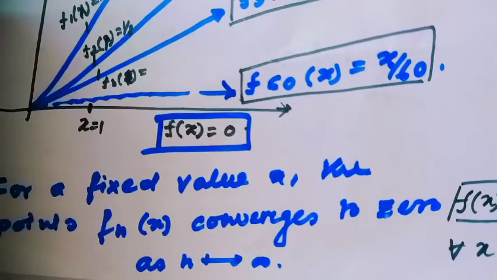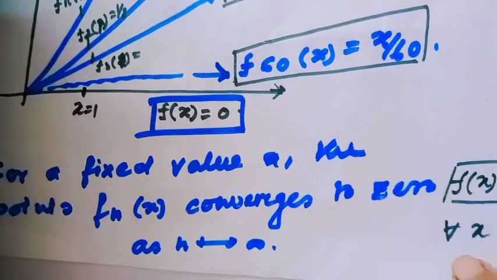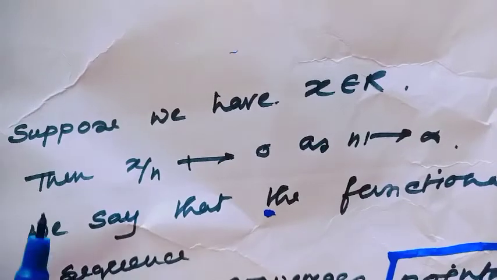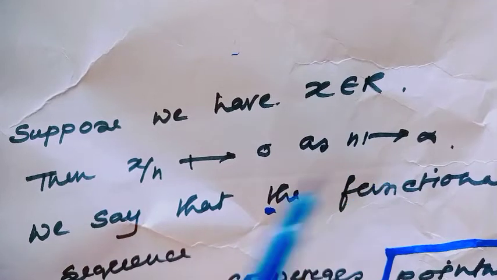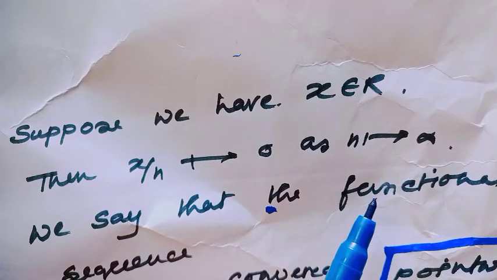The limit of the sequence of function here is the interesting thing, just a constant function, not a point, because here everything depends on the function. This is the concept of sequence of function. Mathematically we can say, suppose we have x belongs to the real numbers, then x over n tends to 0 as n tends to infinity.